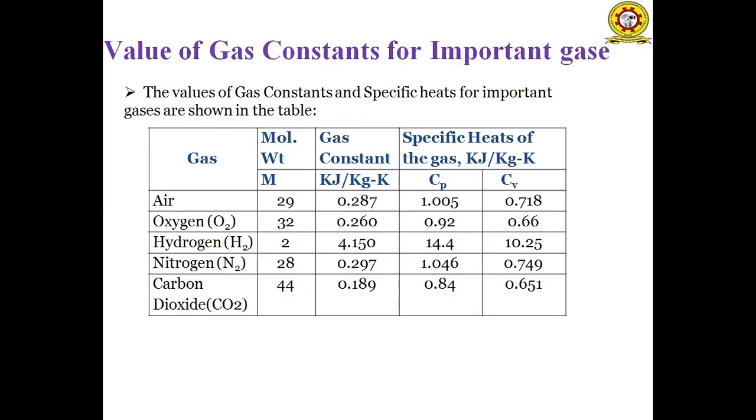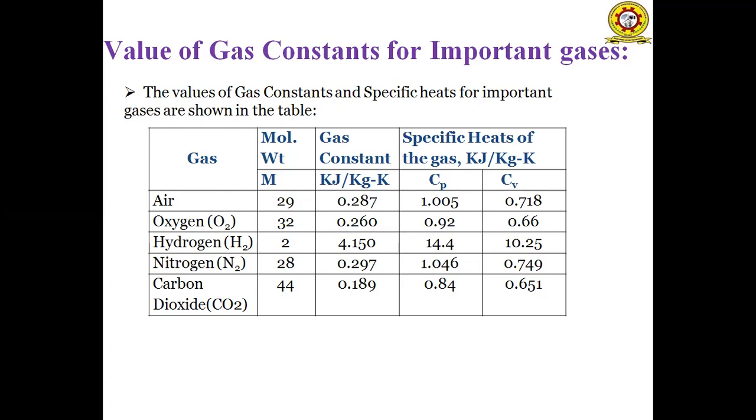And now the value of gas constant for important gases. Here, from the tabular form, we are considering various gases with molecular weights. Molecular weight is represented by the capital letter M, and gas constant by capital R. The unit of capital R is kilojoule per kg Kelvin, and then there are the specific heats. Specific heat in matter exists in three forms: solid, liquid and gas.